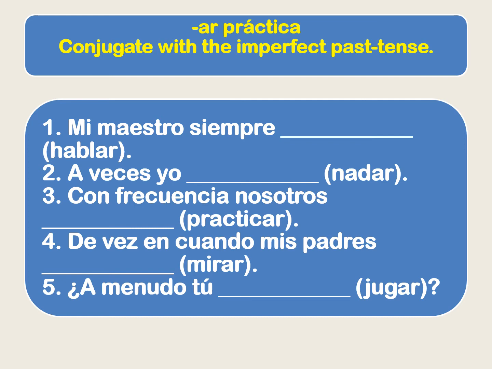Okay, so we're going to go over the answers here. Número uno is going to be hablaba. Número dos, nadaba. Número tres, practicábamos. Número cuatro, miraban. Número cinco, jugabas.